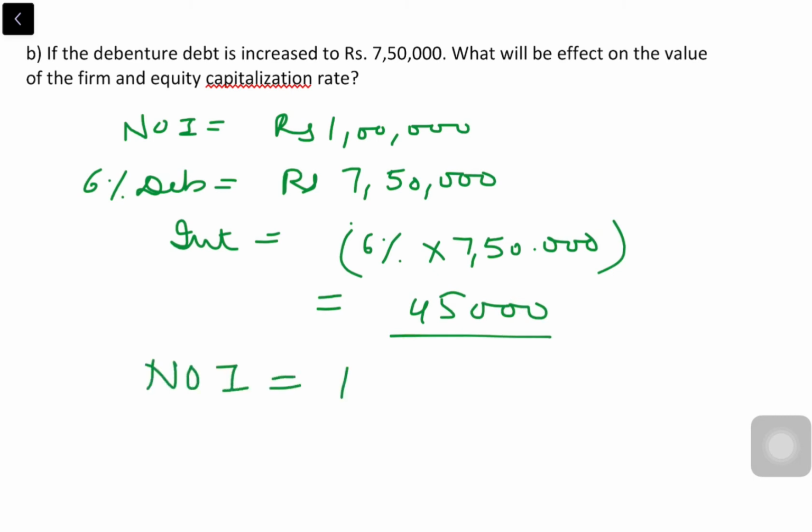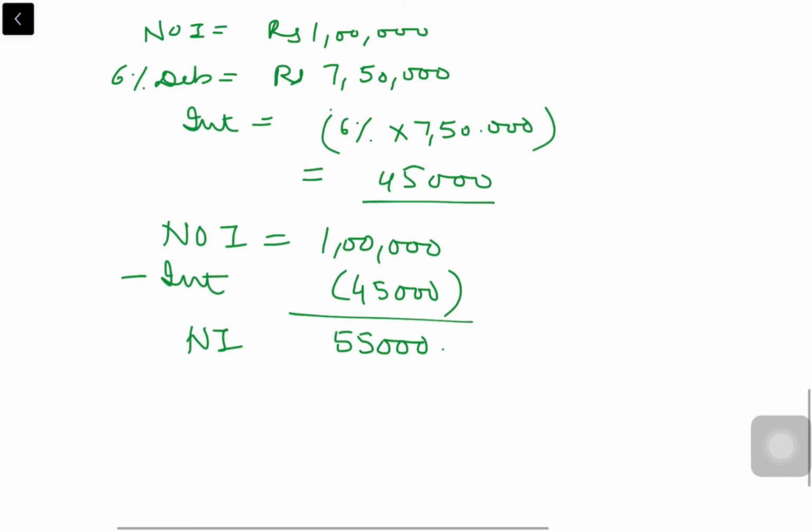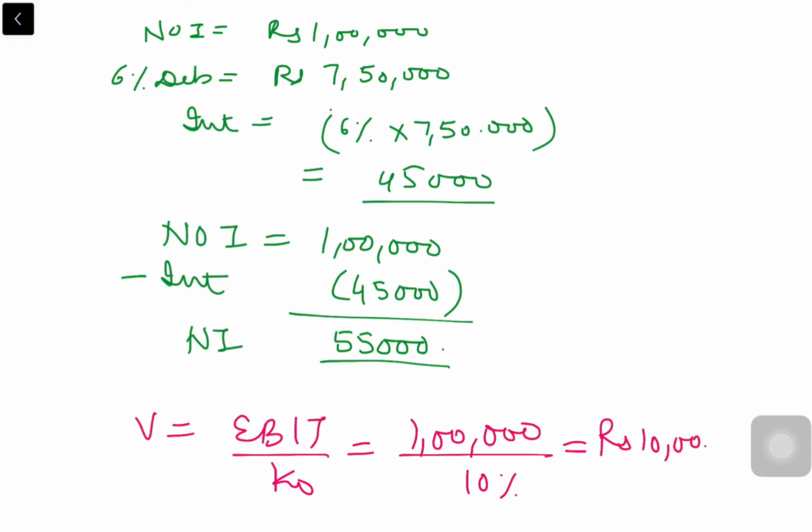We have NOI as 1 lakh. I have interest for rupees 45,000. So my NI will be 55,000. My value will remain same. Why? Because the things which are affected there, EBIT and KO, are same. Still I will do this. Value is EBIT divided by KO. EBIT is 1 lakh. KO is 10%. So value is 10 lakh.